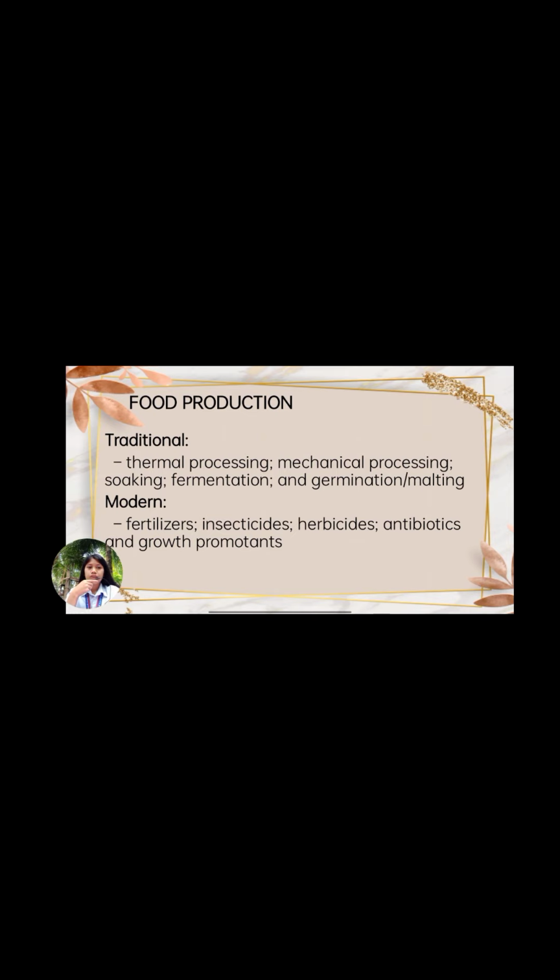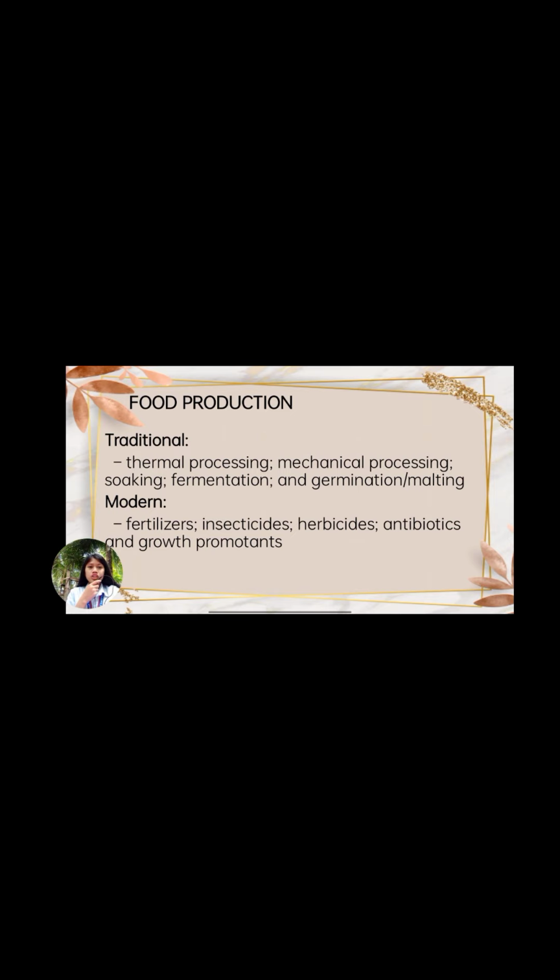Then we have the mechanical processing. Mechanical processing is a food processing that utilizes extrusion, large mixing, grinding, chopping, and emulsifying equipment in the production. Fermentation.